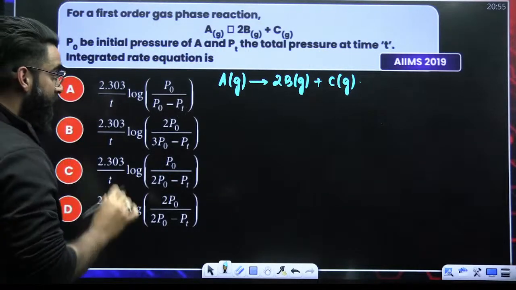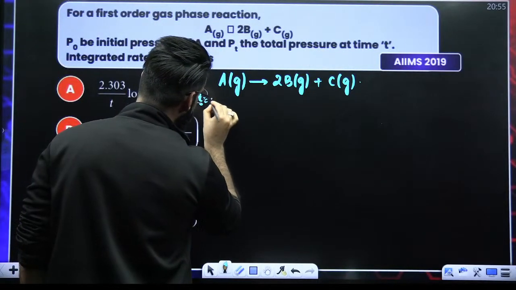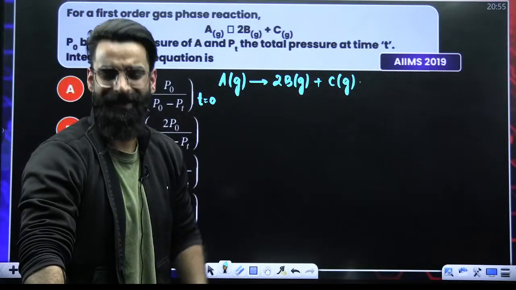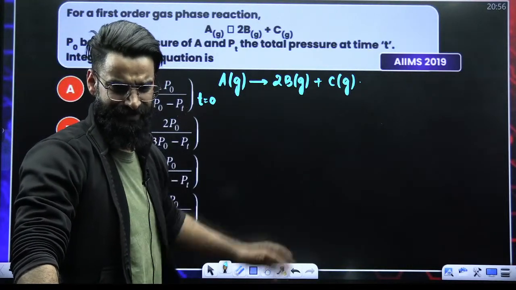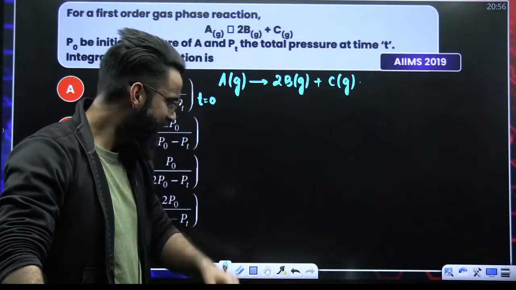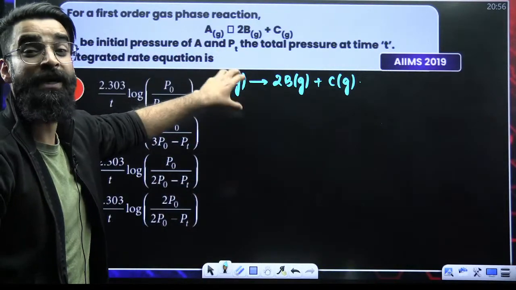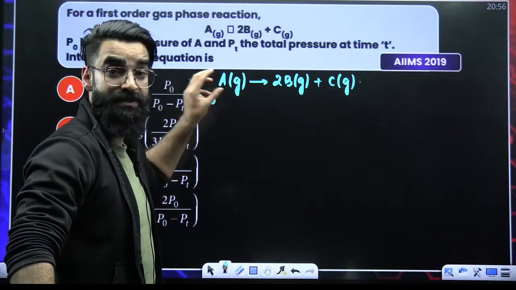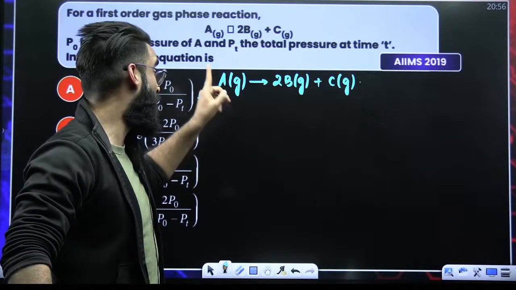This reaction would be taking place in some container. At time T is equal to 0, there will be only reactant present in the container. There will be only A present.